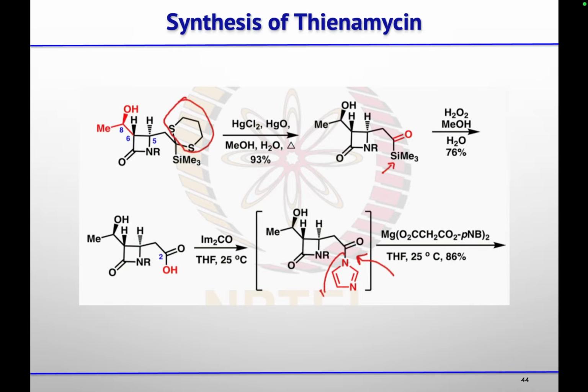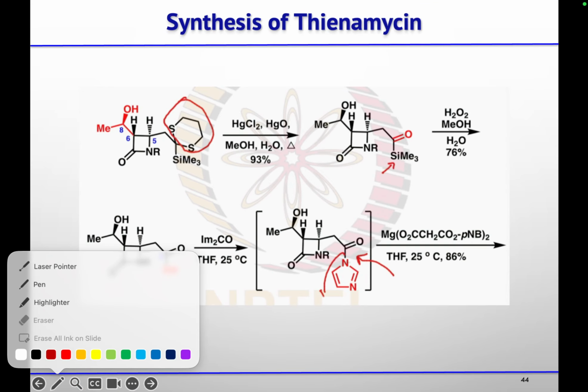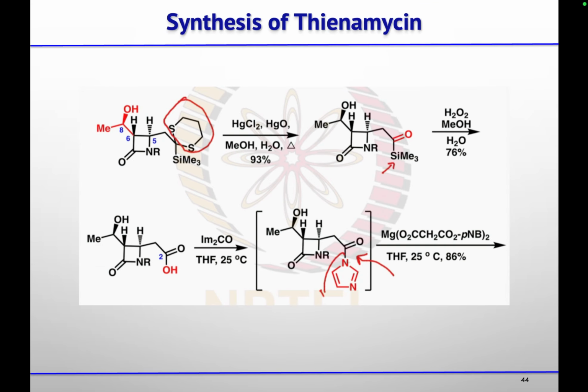After getting that, they want to remove this dithiane group, which they do using this mercury salt. Whenever this dithiane moiety is present in any molecule, by treating it with Hg2+, that group will be removed and you will get the ketone. Then this TMS group they removed using H2O2 and methanol, so they got the corresponding carboxylic acid. And this on treatment with carbonyl diimidazole, you will get this imidazole-substituted carbonyl compound.